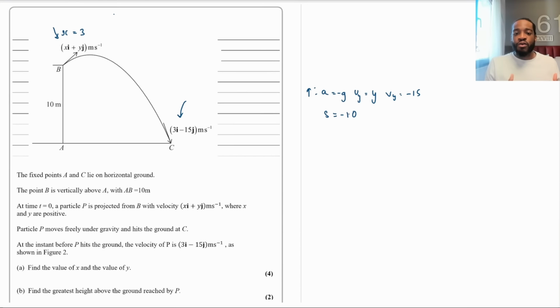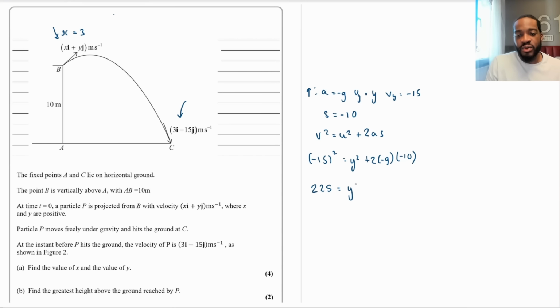And now it's a matter of, we've got a, we've got u, we've got v, we've got s. What SUVAT formula connects all 4 of those together? It's v squared is equal to u squared plus 2as. So let's plug in everything that we know. I'm going to have minus 15 all squared is equal to u squared, which is going to be y squared, what we're looking for, plus 2 lots of a, which is minus g, and then s, which is minus 10. So what do I have here? I've got minus 15 squared, I know that's 225. And then this is equal to y squared. I've got 2 negatives, so I'm going to have a positive. 2 times 10 is 20. I've got 20g. So therefore, 225 minus 20g is equal to y squared.